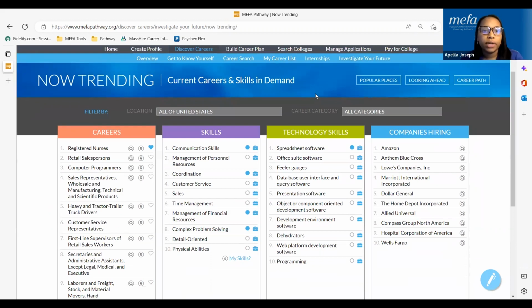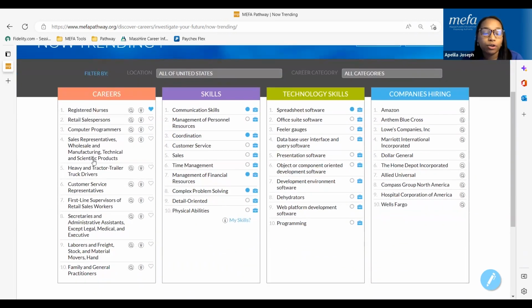Once the activity loads, students will immediately see the top 10 careers, the top 10 skills, the top 10 technology skills, as well as the top 10 companies that are hiring. This is a really great activity for students, especially as they are strongly considering different careers. Maybe they're in their junior or senior year of high school, and they are really thinking about that next step.